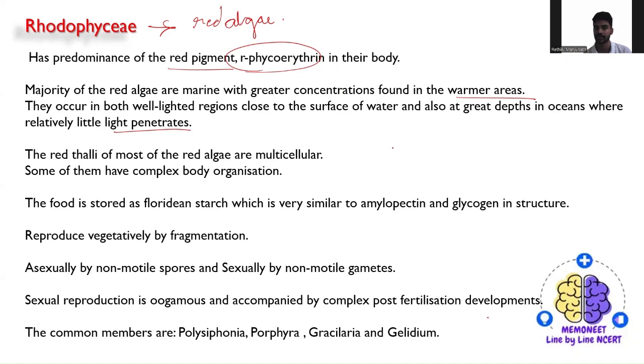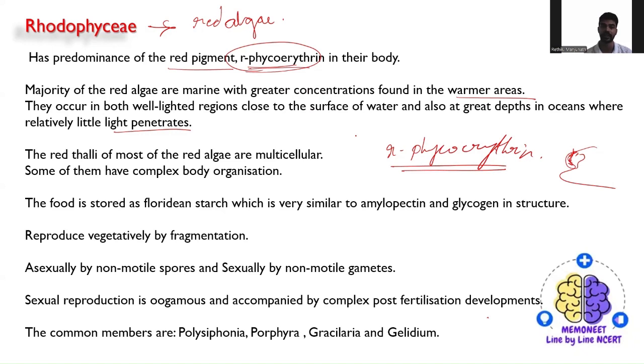So what is the pigment which will be present? Phycoerythrin is the pigment normally present in the red algae, and they are mostly found in warm areas. So they occur in well-lit regions also, closely related to the surface of the water, as well as in the deep oceans, where even the light will not penetrate.